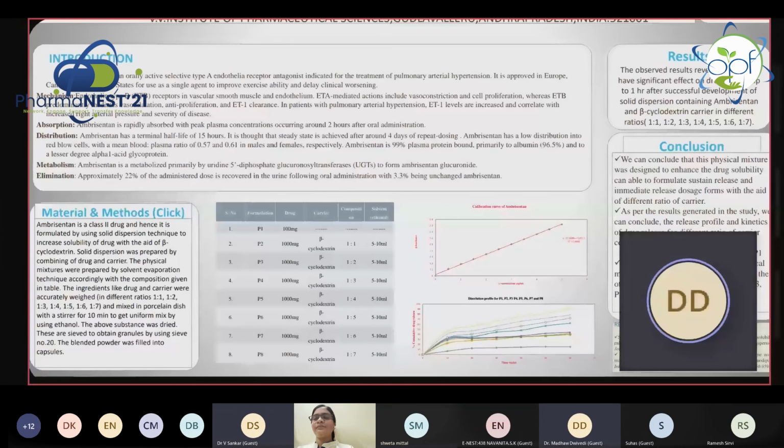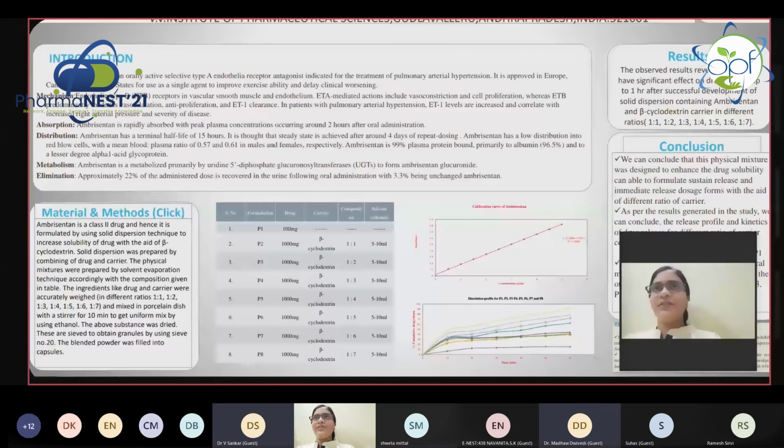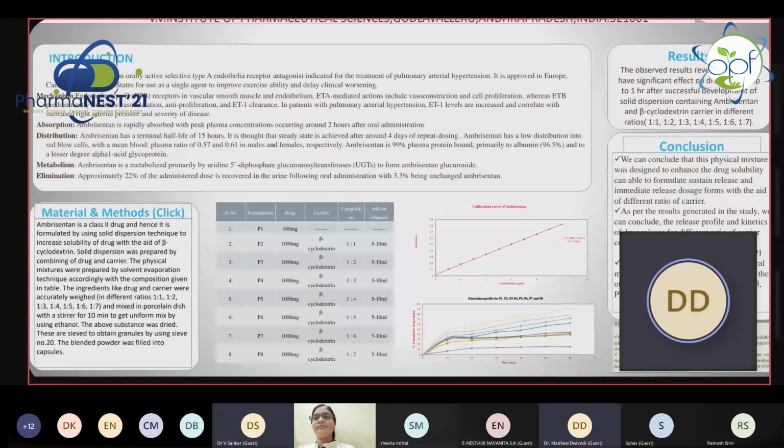You tell me why you selected this drug only. Actually, this drug was gifted to my principal, sir. As this drug is not used by anyone in our college, we selected this drug. Could you explain the difference between type B and type A endothelin receptors?